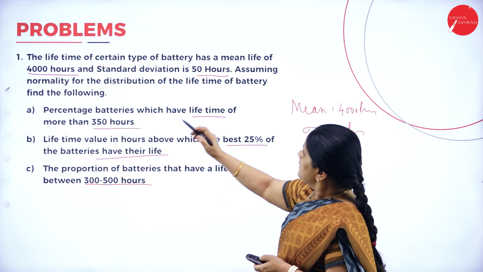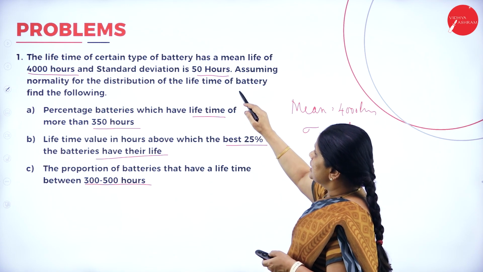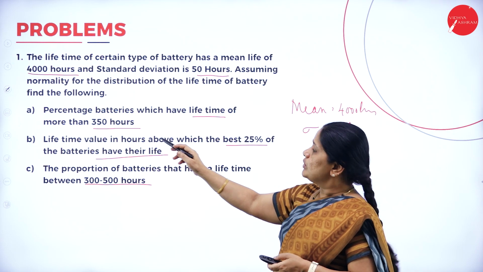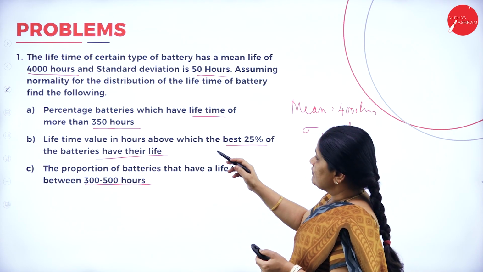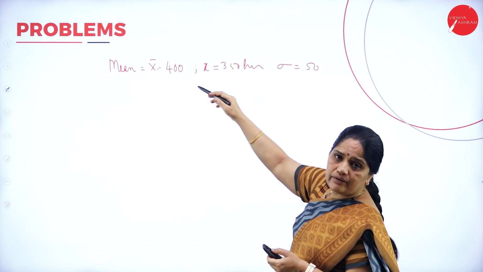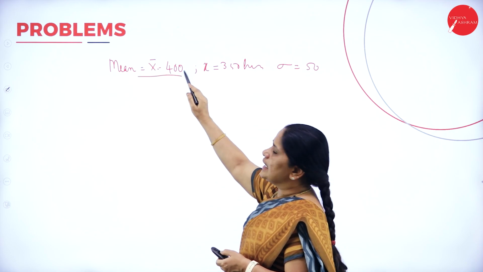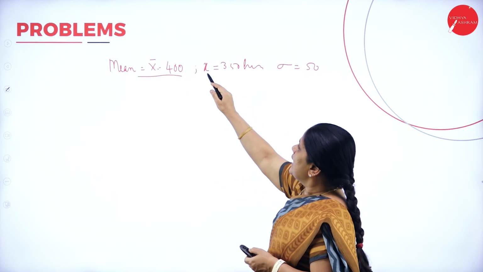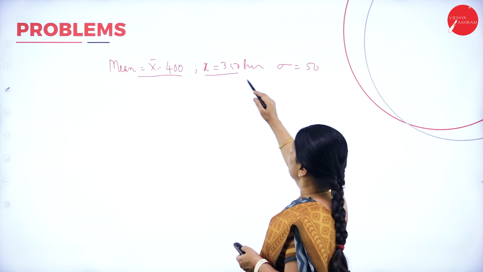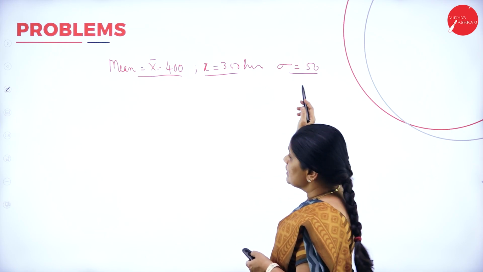In this problem, they have given us the mean life as 4000 hours and the standard deviation as 50 hours. We have to find the percentage of batteries which have a lifetime of more than 350 hours. Before writing this down, we will make a note of what is given: the mean is 400, X is 350, and the standard deviation is 50.